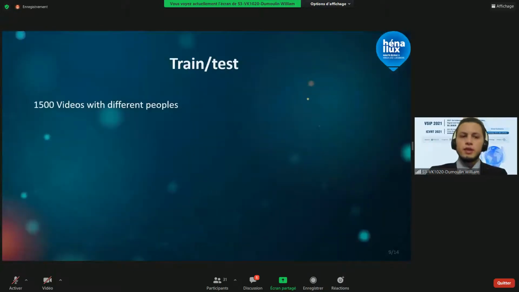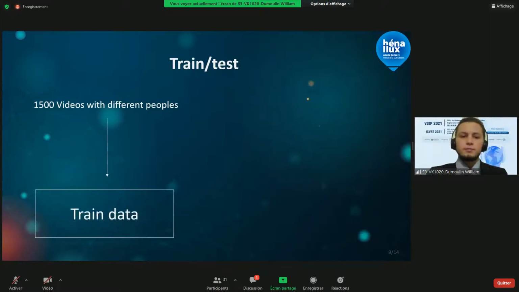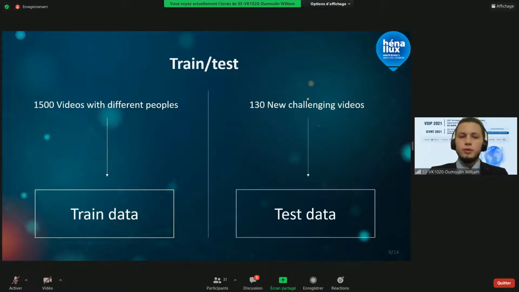Because we didn't have an infinite number of videos to train our model with, we used all the data to train it. And then we created the challenging videos to measure the efficiency of the model. When we know exactly which videos are used to train the model and which ones are used to test it, we know the efficiency of the model is not influenced by the videos, but only by the inherent parameters. Another reason for this manual split of the training and test data is to make sure that all the videos done by one person will not make up the whole test data.